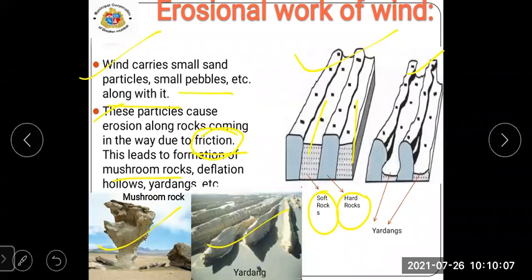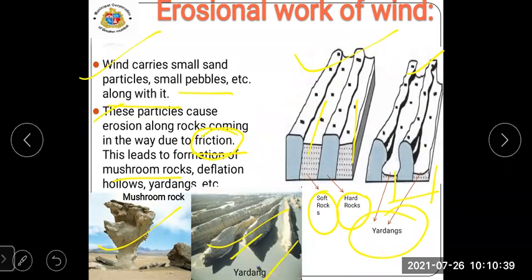Yes, then due to this, what will happen, see student, the land will also be slowly deposited. So the land which is going down is known as the yardang. See the actual example of the yardangs. Here you can see soft rock and hard rock. Yes, this is the actual example of yardangs.